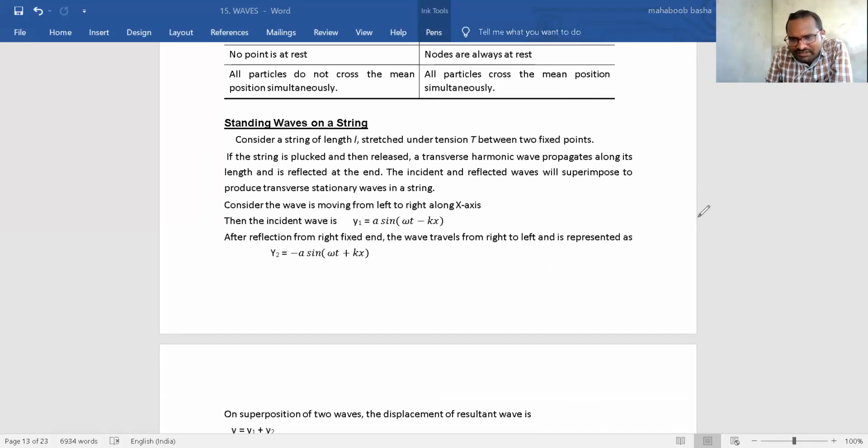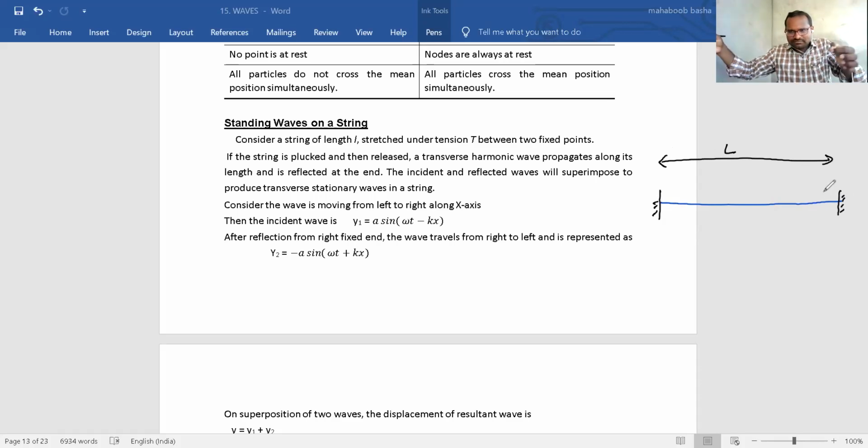You consider one string here, fixed at two positions, and let us suppose this string has length L. It is fixed at two supports, like the string of a Veena or a sitar. Now, on the string, you give one pluck and create a pulse.